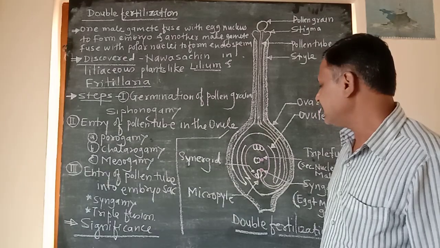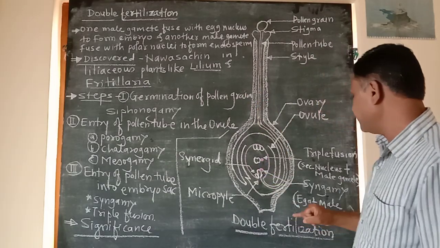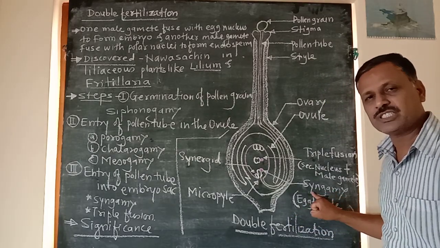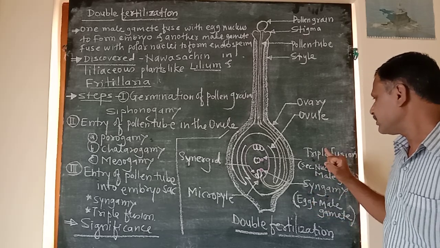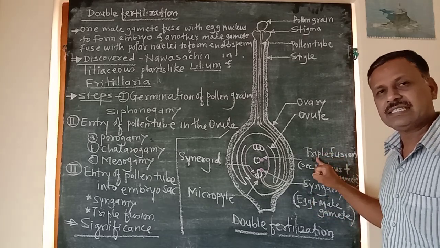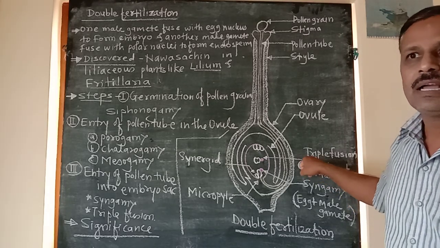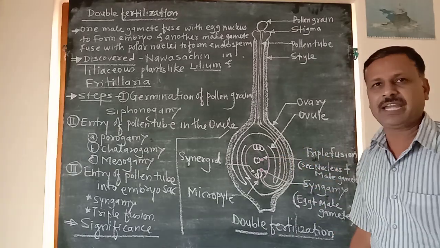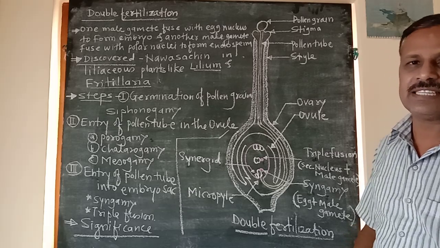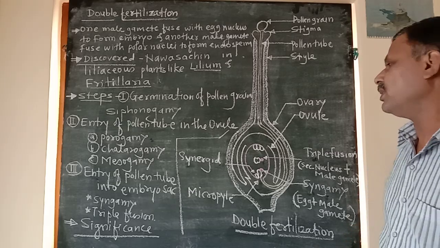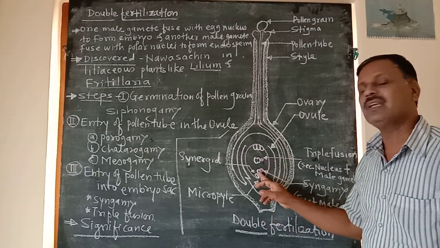Then during double fertilization, syngamy is responsible for the formation of an embryo. Triple fusion is responsible for the formation of the triploid endosperm, which acts as nutrition for the developing embryo.